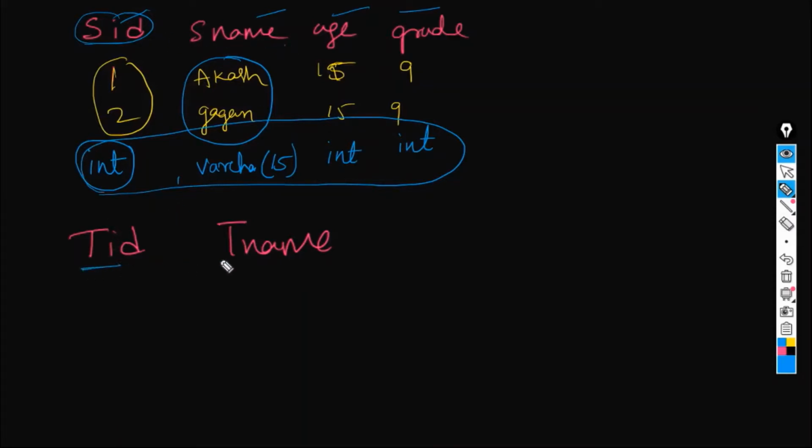Later we will create this teacher table as well, and if you see, there is no link between this table and this table. How will we get to know which teacher is teaching which subject? We have to do all that, but there is a concept called primary key, foreign key, all that, but we will take it step by step. For now, we will just create a simple table, and then we will see when primary key and foreign key will be used.